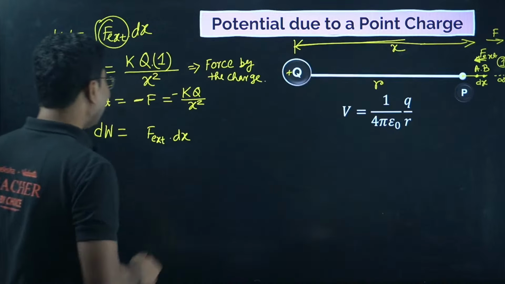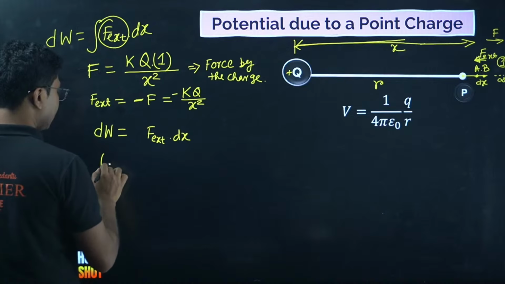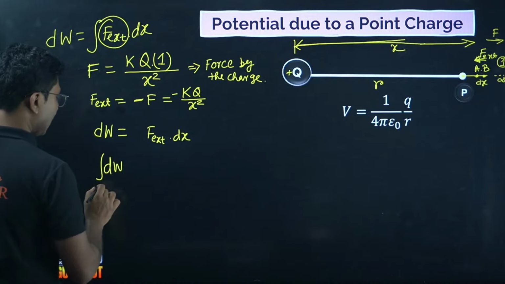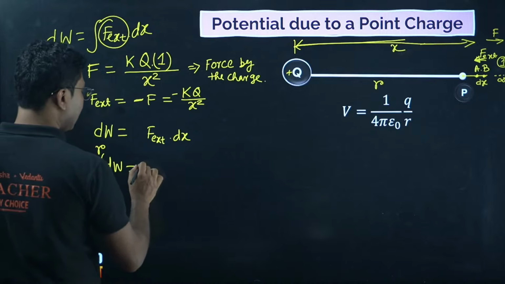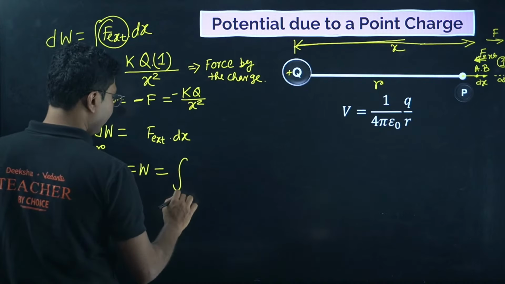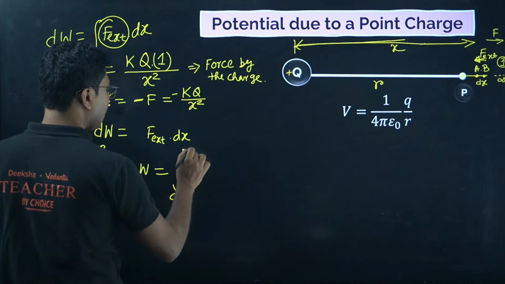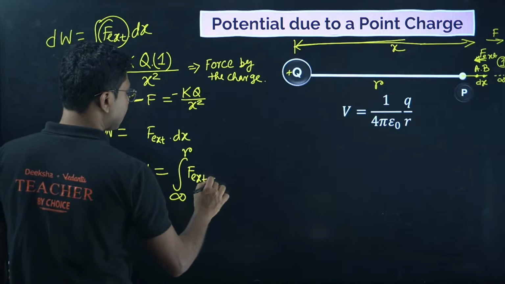We have to integrate both sides. So dW, starting point is infinity, ending point is R. This is the total work done, and that total work done we will say W, and that will be given by the integral from infinity to R of F external into dx.